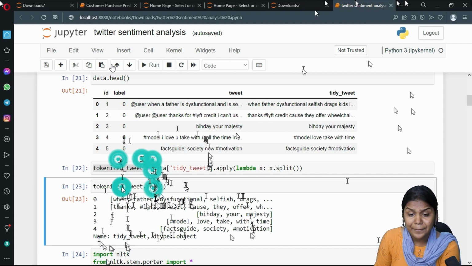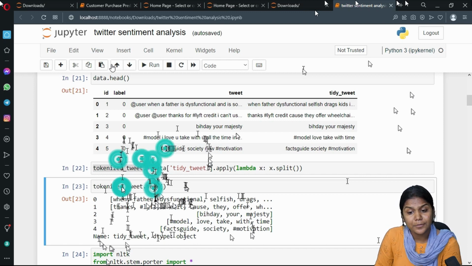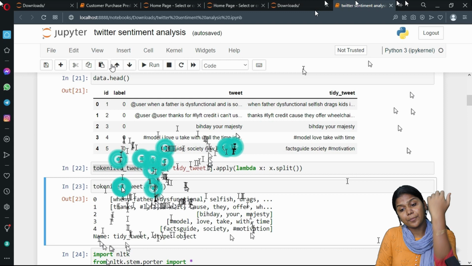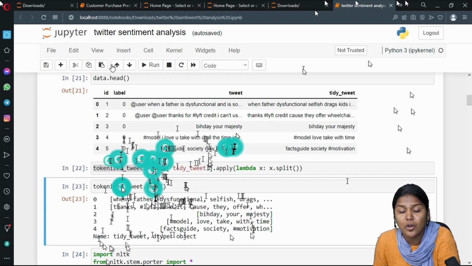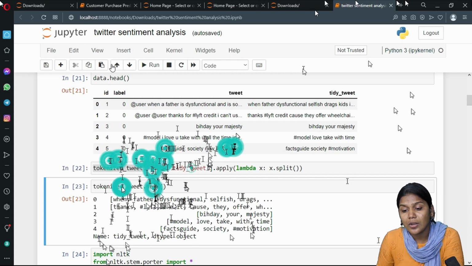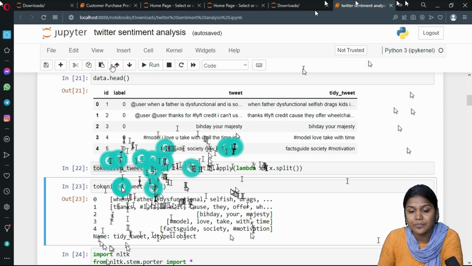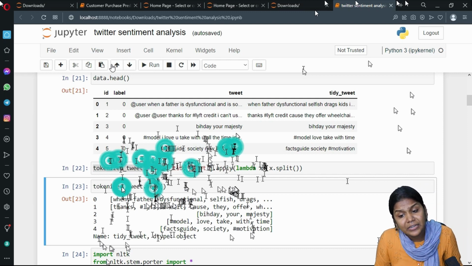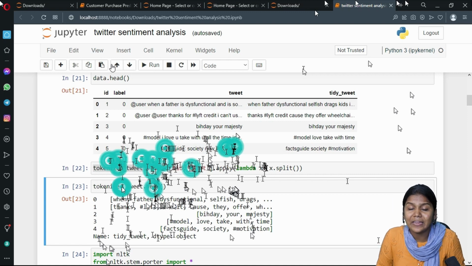Okay. So from nltk.stem.porter, I have imported this module. Next, taking the module PorterStemmer into a variable called stemmer. Now, the tokenized tweet we have to take. From this, we have to eliminate the stop words and punctuations, and the filtered data has to be stored again in the same variable called tokenized tweet.